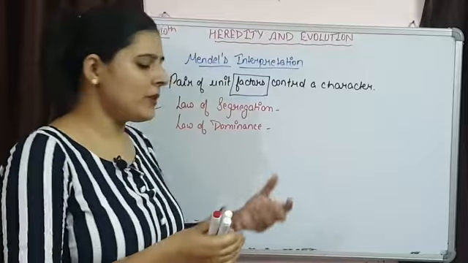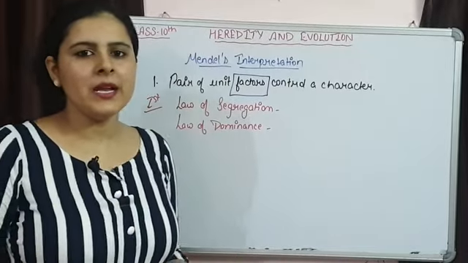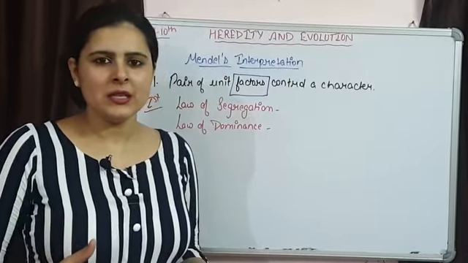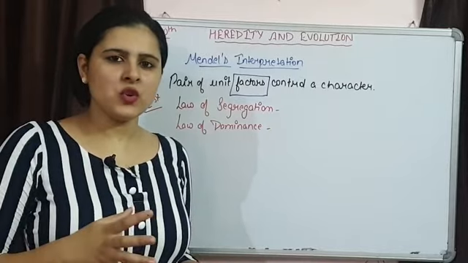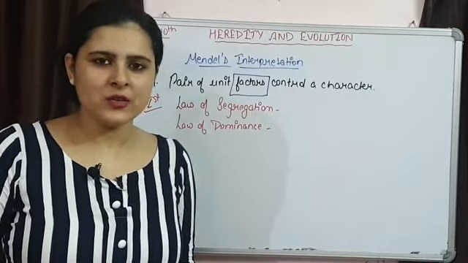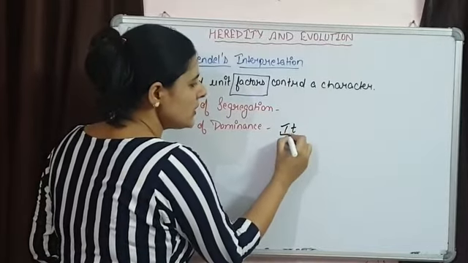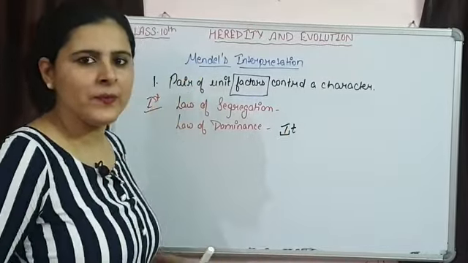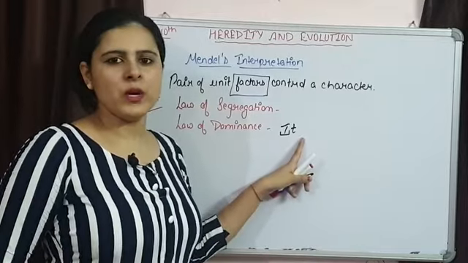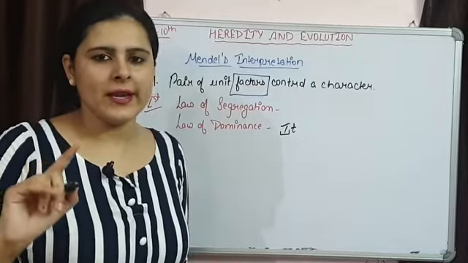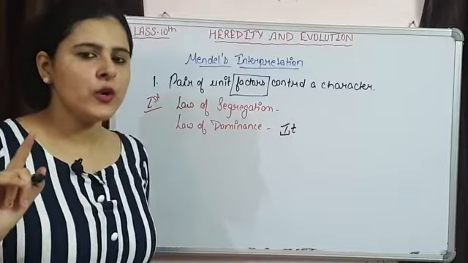So what is the law of dominance saying? Again simple: if two alleles are present in which one is dominant and the other is recessive, a heterozygous situation, then the dominant one is going to express itself and the recessive one is not going to show its expression. This is the law of dominance.